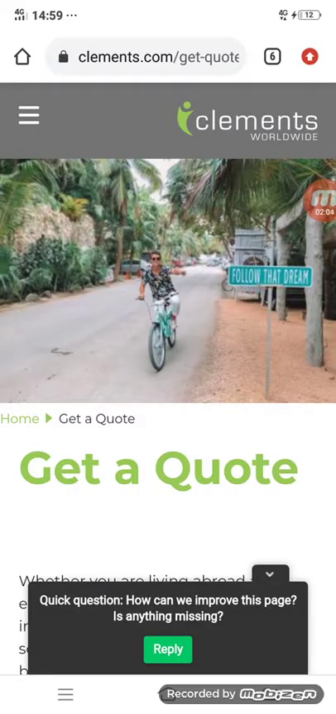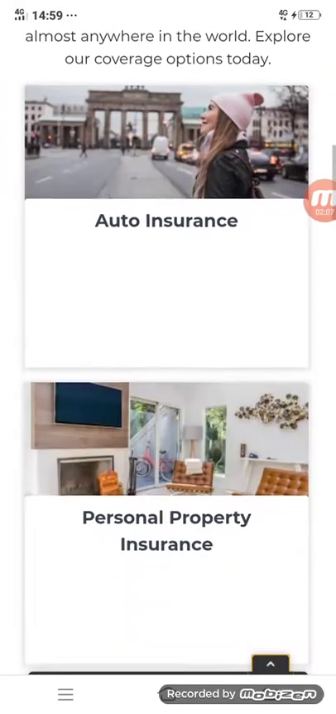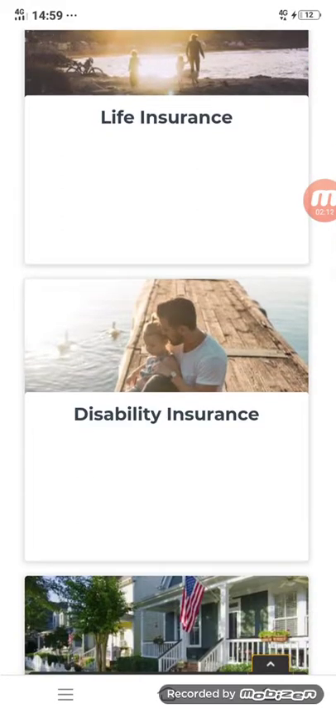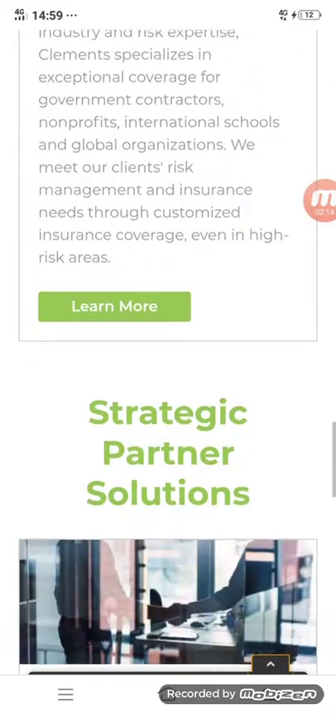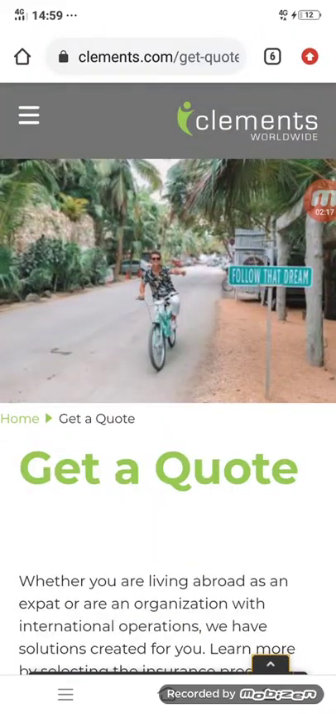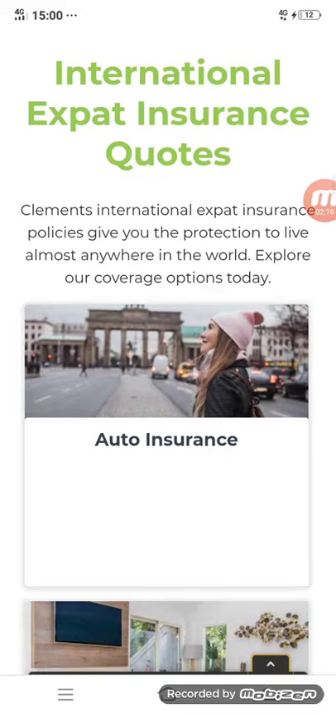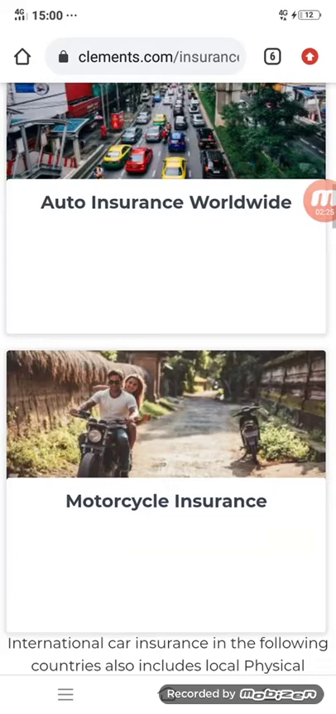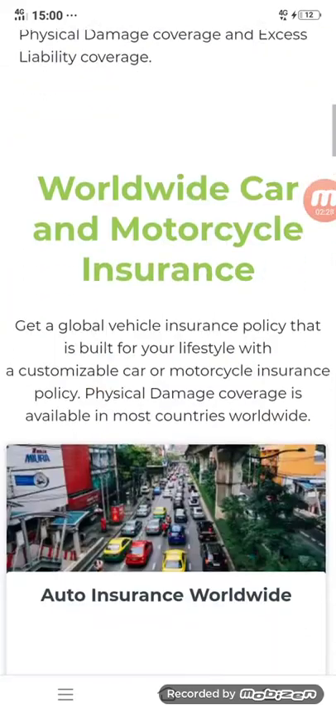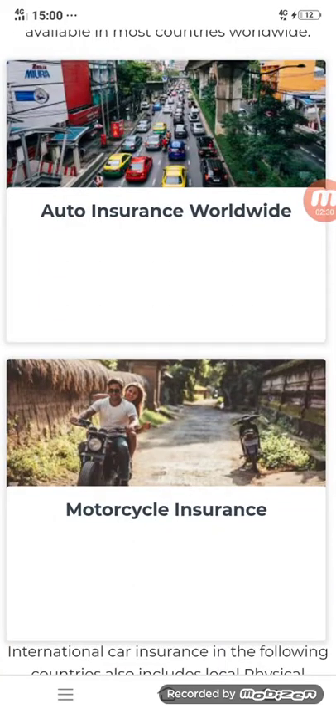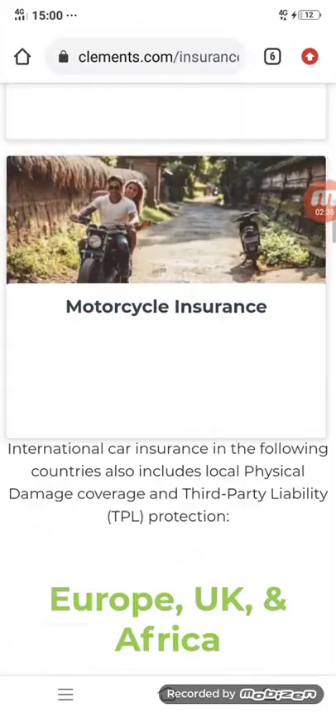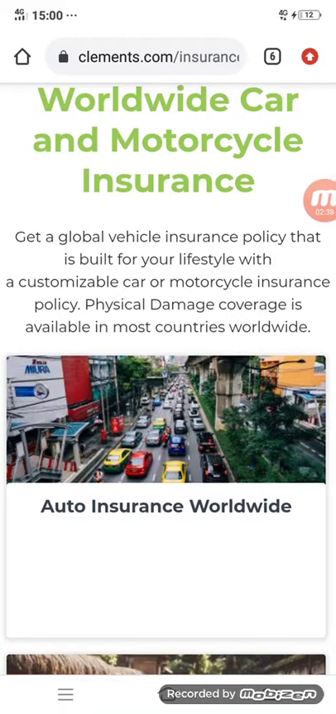Now check the get a quota page. Now there is auto insurance, personal property insurance, health insurance, life insurance, disability insurance, and all these insurances. First of all, I will tell you how to get an auto insurance quota. Simply click this. You will land on this page. Now you have to select which insurance you want: motorcycle insurance or auto insurance worldwide. If you have a motorcycle, you have to click on motorcycle. If you have a four-wheeler, a car, you have to click on auto insurance worldwide.